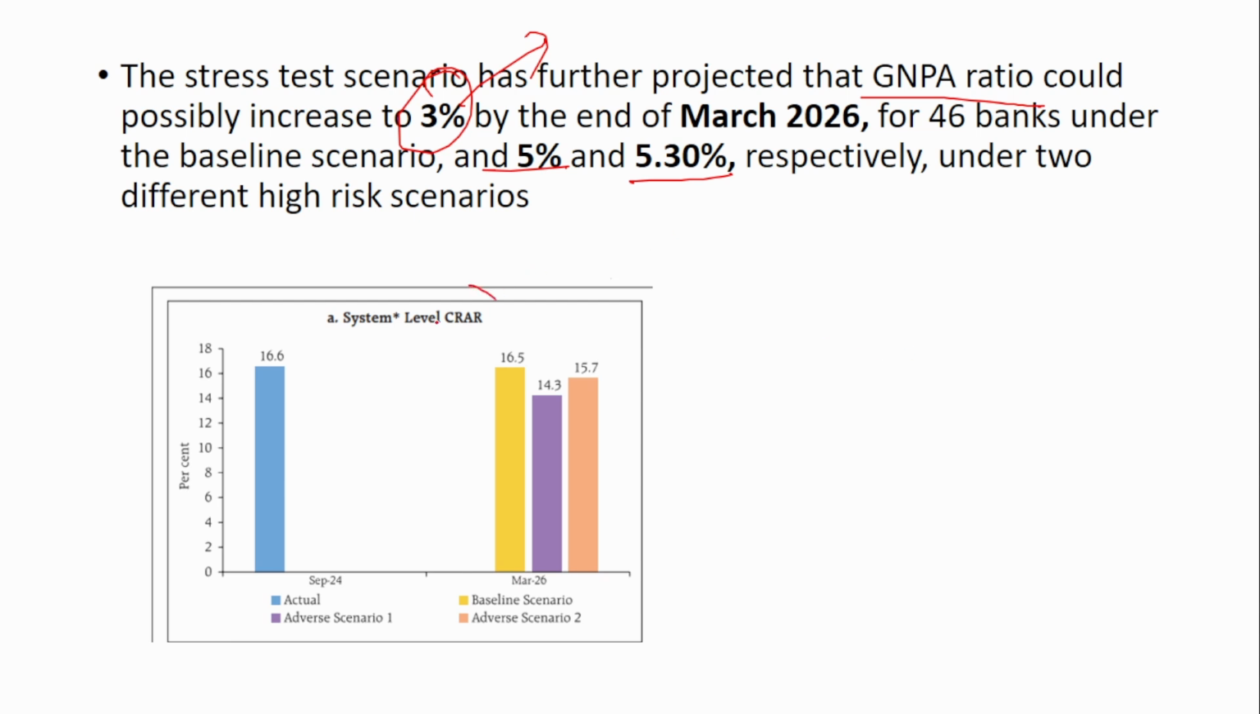Similarly, in case of capital adequacy ratio, currently in September 2024, it is maintained at 16.6%. It is expected to reduce to 16.5% in the baseline scenario, and in adverse scenario 1, 14.3, and adverse scenario 2, 15.7.